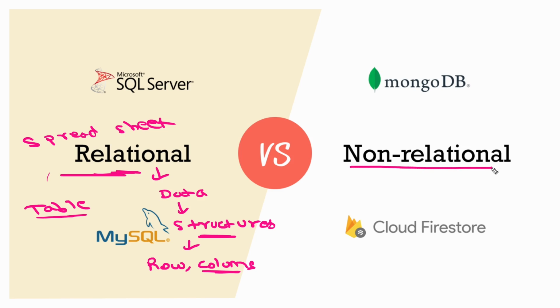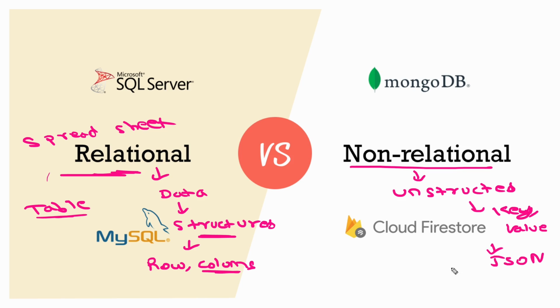Whereas non-relational means when you are storing your data in an unstructured format. When I say unstructured format, what kind of thing? Maybe if you want to store your data in the form of key value pairs. So we learned about something called a dictionary, right? So that's nothing but an unstructured key value pair. Like we call it JSON data, for example. If you want to store JSON data, we already worked with JSON files in file handling. So that kind of data, or maybe graph kind of data. Graph is also unstructured data, we call it a graph database.